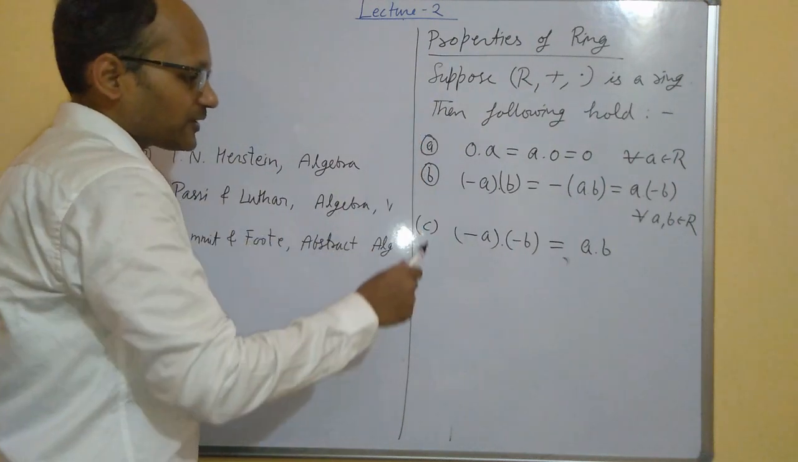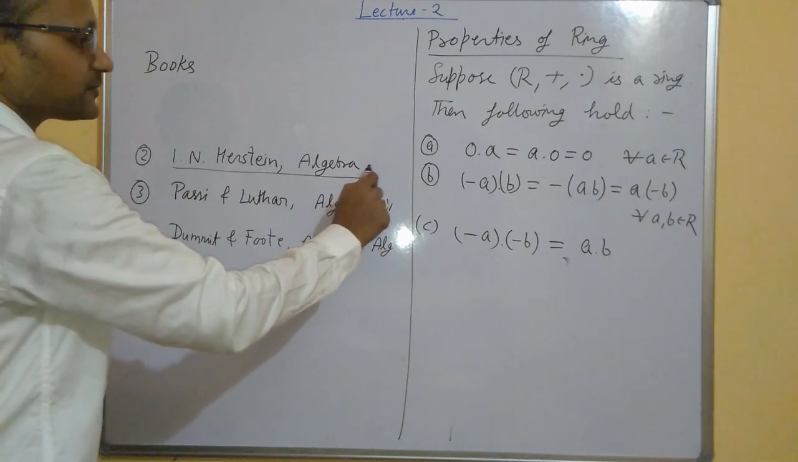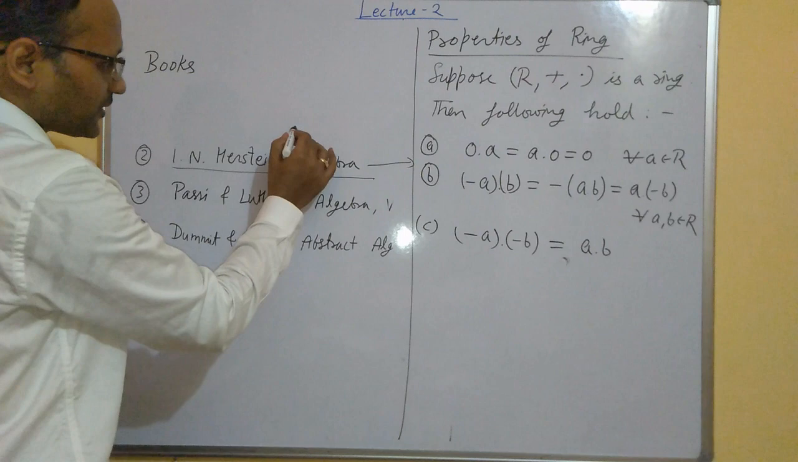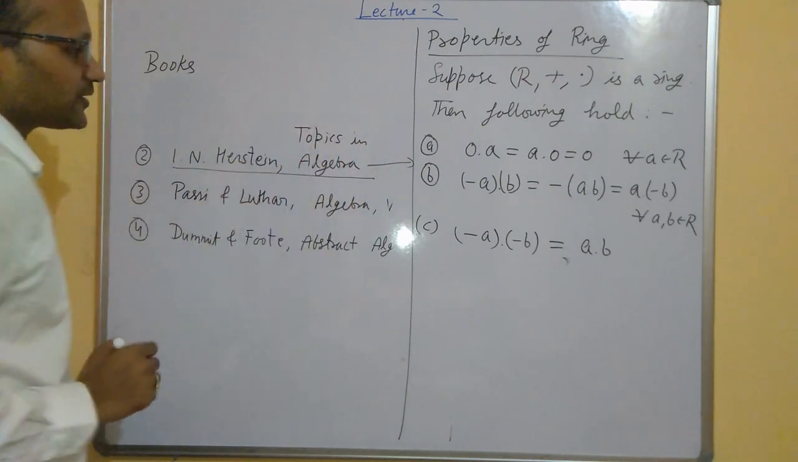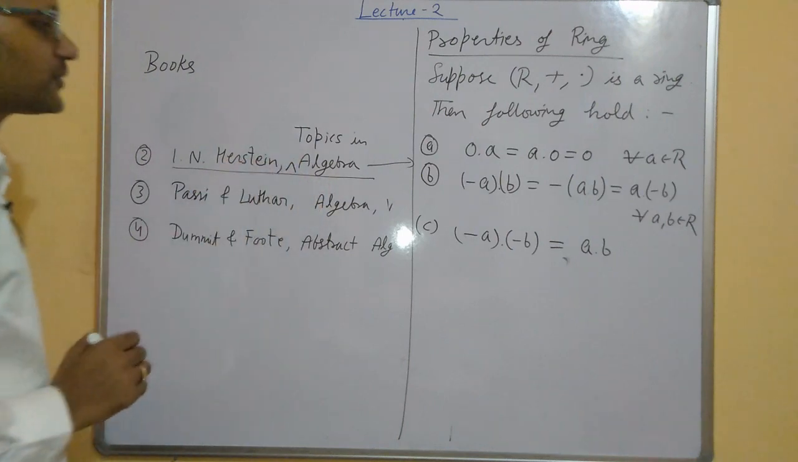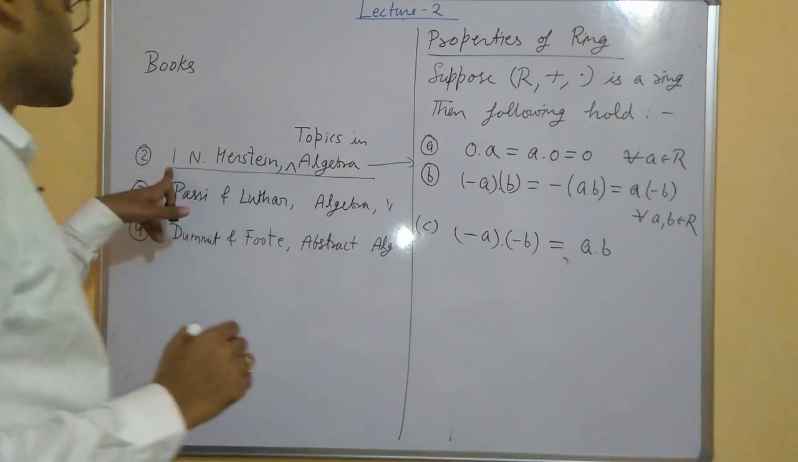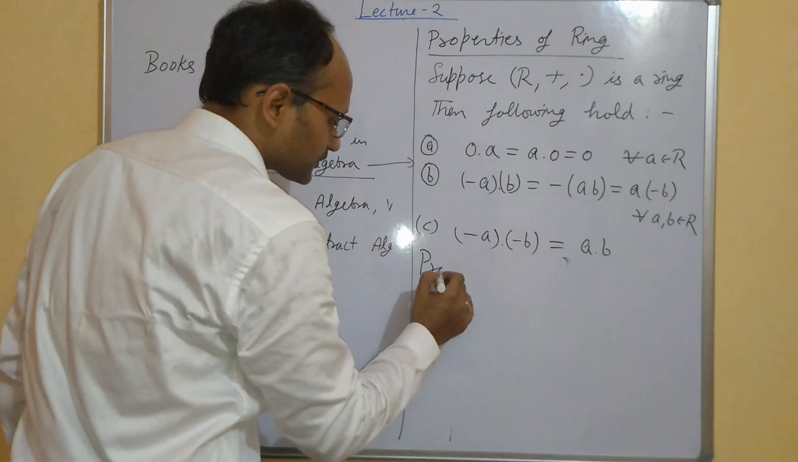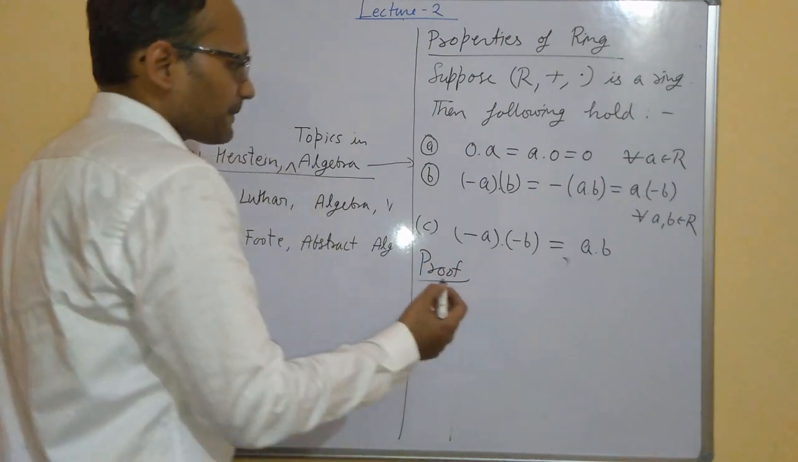Whatever I am writing here, you may get in the book of Ian Herstein, Algebra. It is not actually Algebra, it is Topics in Algebra perhaps. Yeah, this is the exact name of the book. So whatever I am writing here you will get in the book of Herstein. Okay, let us prove it. Proof. The proof is quite easy.